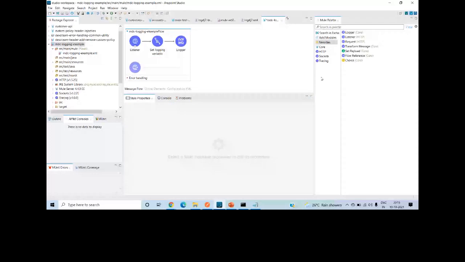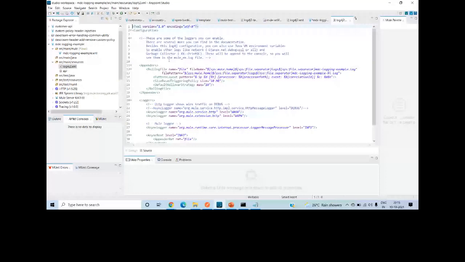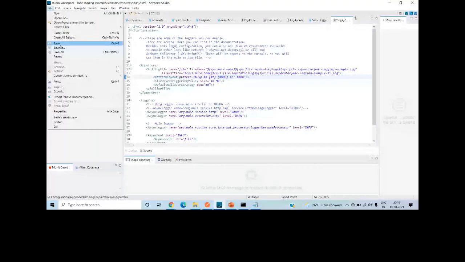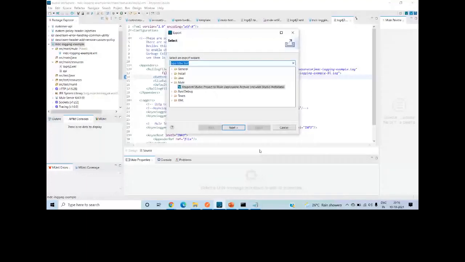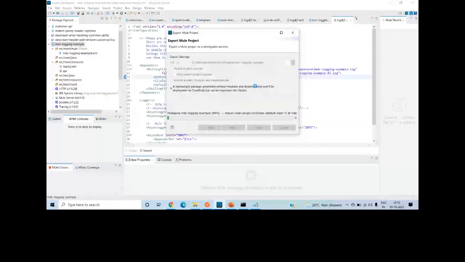Then the next setting: you have to go to log4j2.xml. In log4j2.xml, you will see a rolling file appender. Within that, you will see a pattern layout. By default, it logs the processor and the event. So remove this, and simply write %MDC. That's it. Save it and I will simply say export. Okay, so I exported this.